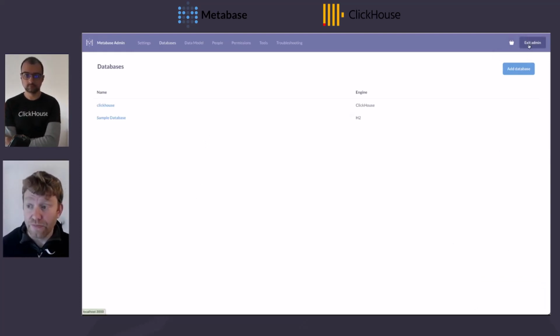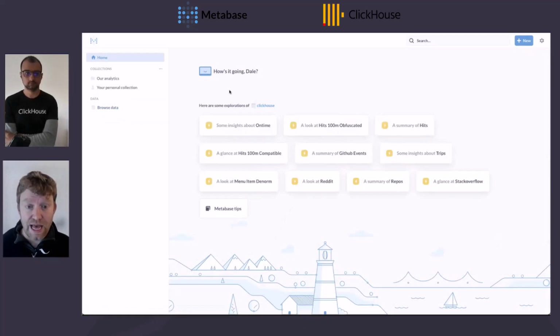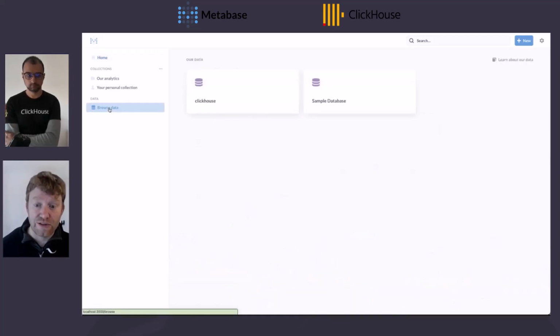Now we exit, and we have a number of ways that we can go about exploring data in Metabase. We're going to show you a lot more on the 8th of March, but I'm just going to use two techniques here. The first is I can simply click Browse Data and then select my connection.